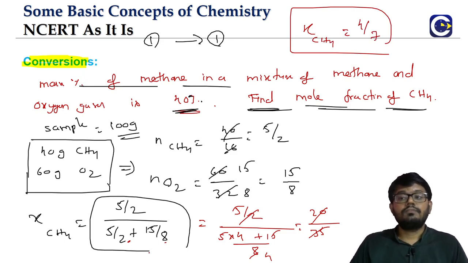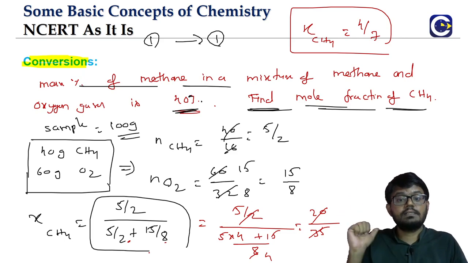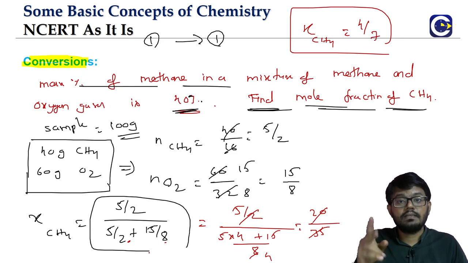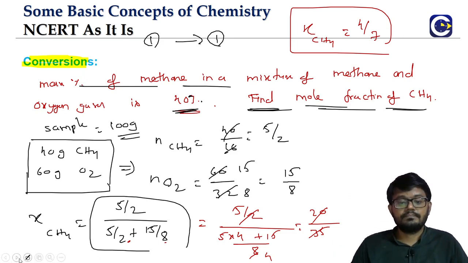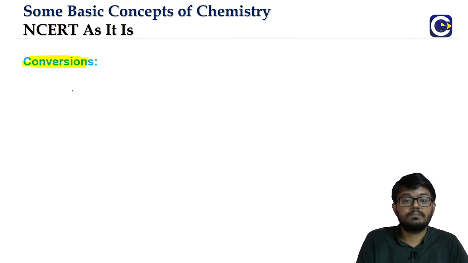Now we know if the mole fraction of methane is 4 by 7, what will be the mole fraction of oxygen, if somebody is asking us? It will be 3 by 7. Why? Because only two components are there. When you add up the mole fractions, it will add up to 1. So these are the kind of one-to-one conversions. We will see one more question.